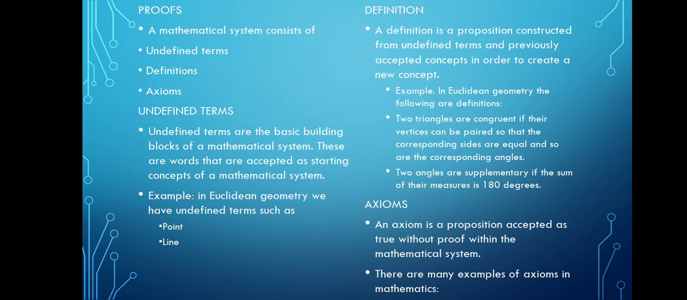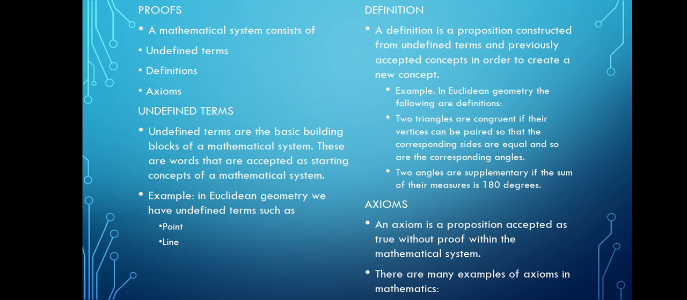Then, definition. A definition is a proposition constructed from undefined terms and previously accepted concepts in order to create a new concept. Example, in Euclidean geometry, the following are definitions. Two triangles are congruent if their vertices can be paired so that the corresponding sides are equal, and so are the corresponding angles. Then, two angles are supplementary if the sum of their measures is 180 degrees.